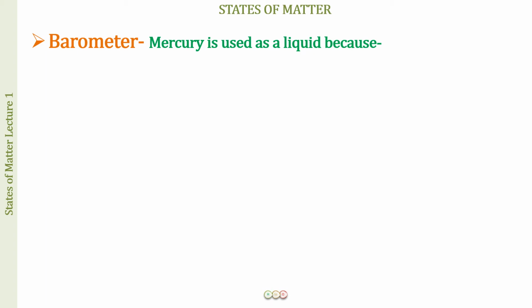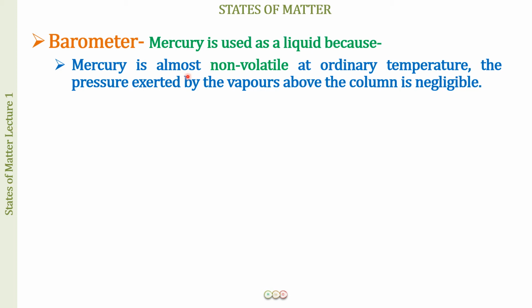So why is mercury used as a liquid in the barometer? The first thing is that mercury is almost non-volatile at ordinary temperature. The pressure exerted by the vapors above the column is going to be negligible. If some vapors were present above the column, they would also exert pressure on the mercury, and therefore the readings for the atmospheric pressure would have been incorrect. So mercury being almost non-volatile at ordinary temperature gives us accurate readings for the atmospheric pressure.